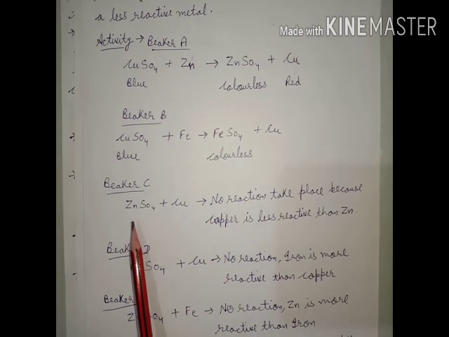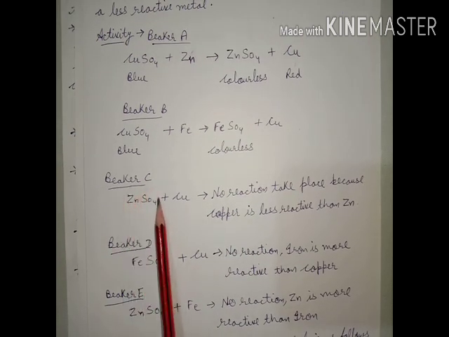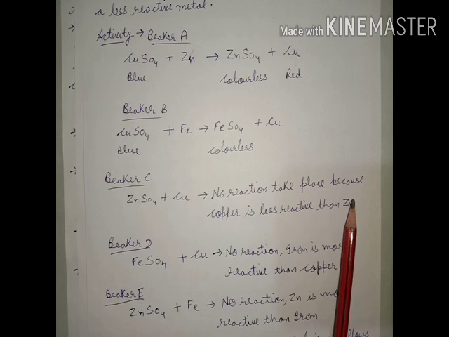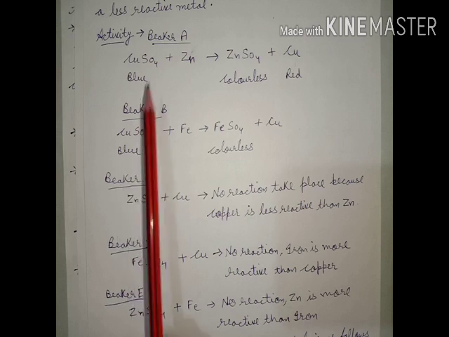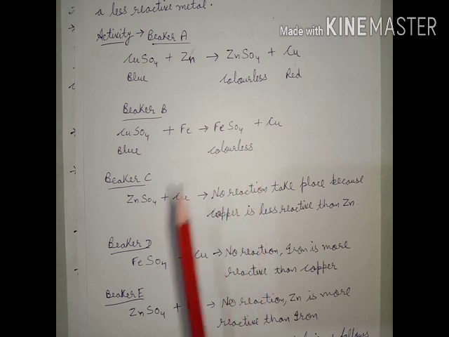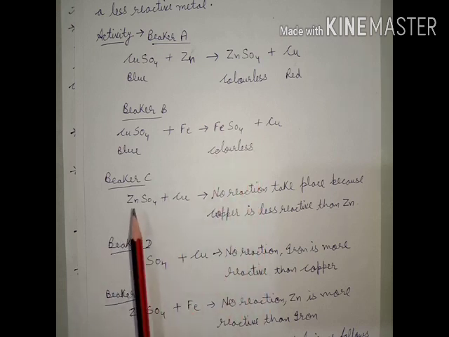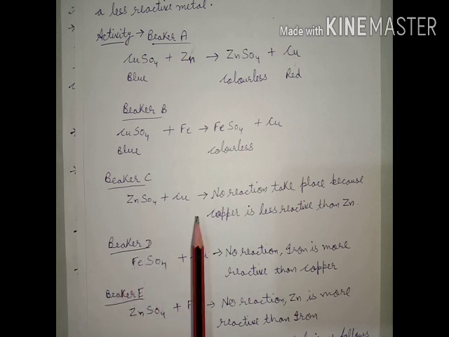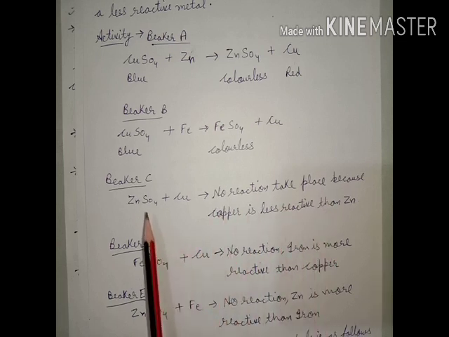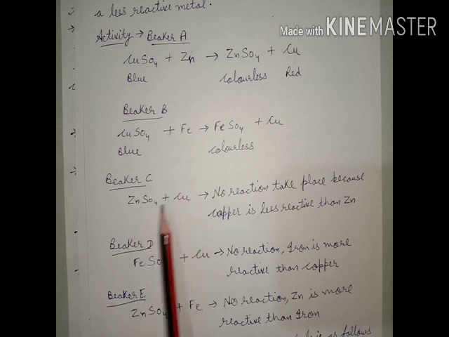In beaker C, we will take a solution of zinc sulfate, ZnSO4, and copper. The result is that no reaction takes place, because copper is less reactive than zinc. In the above two reactions, we observe that there is a color change. It means the reaction is taking place. But in beaker C, there is no color change. The solution remains unchanged. So it concludes that there is no reaction taking place, and the result is that copper is less reactive than zinc.